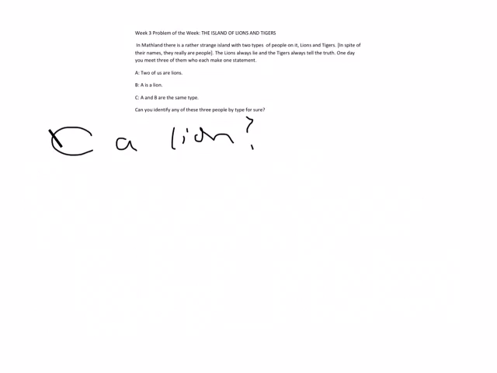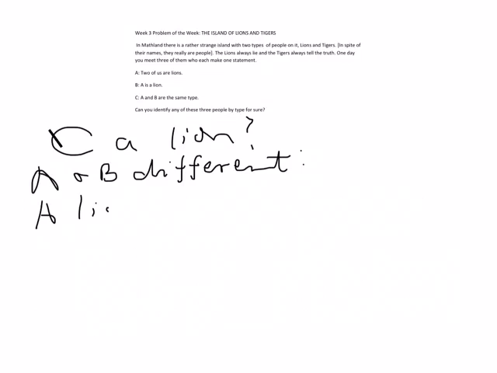Okay, well that means A and B are different. So A and B different. Well, let's test those possibilities. A lion, B tiger.